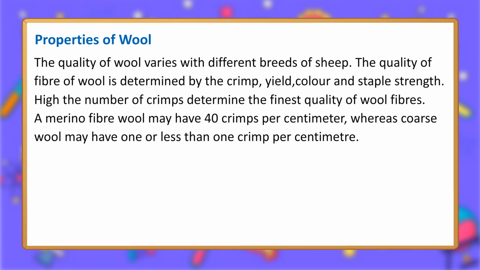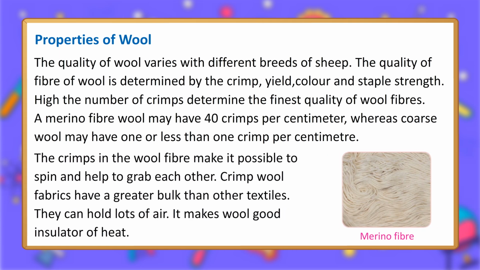Properties of wool. The quality of wool varies with different breeds of sheep. The quality of fiber of wool is determined by the crimp, yield, color and staple strength. The number of crimps determines the finest quality of wool fibers. A merino wool fiber may have 40 crimps per centimeter, whereas coarse wool may have one or less than one crimp per centimeter. The crimps in the wool fiber make it possible to spin and help the fibers to grab each other.